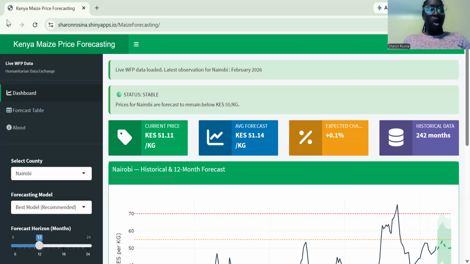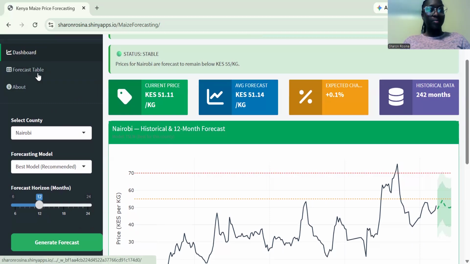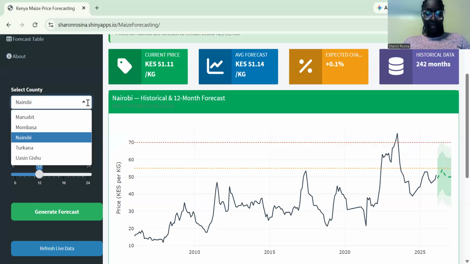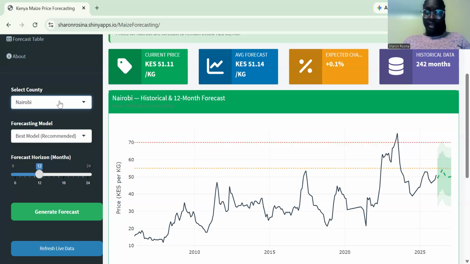Now, on the dashboard, we have the dashboard, the forecast table, and about. So here you can select the county you want. I focused on 5 major counties. Why did I focus on these counties? I wanted an agricultural county, which is Uasin Gishu, arid and semi-arid counties, Marsabit and Turkana, and urban counties, Mombasa and Nairobi.